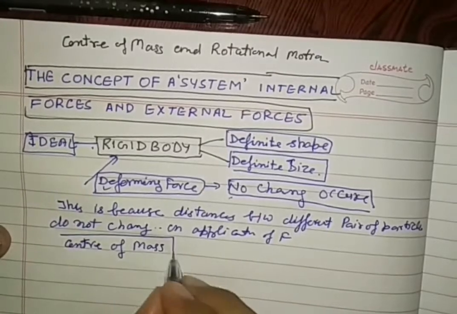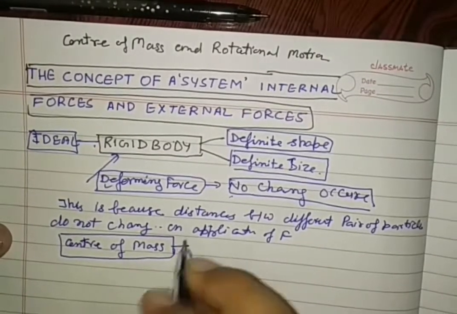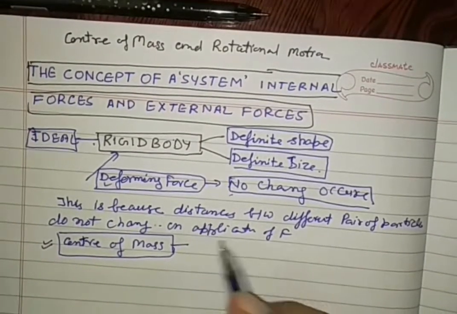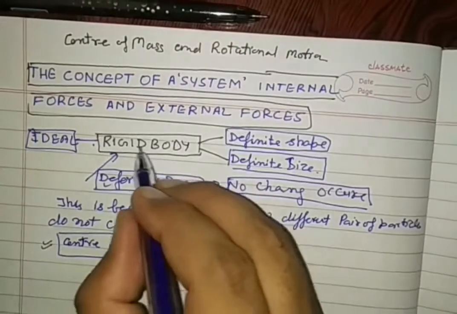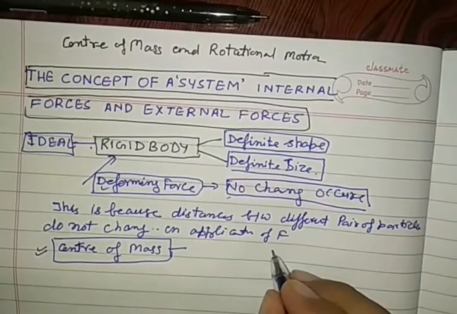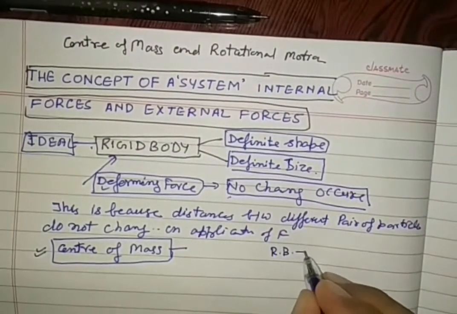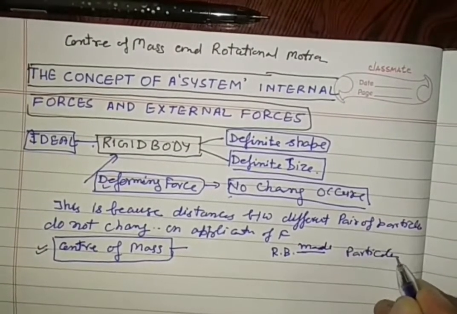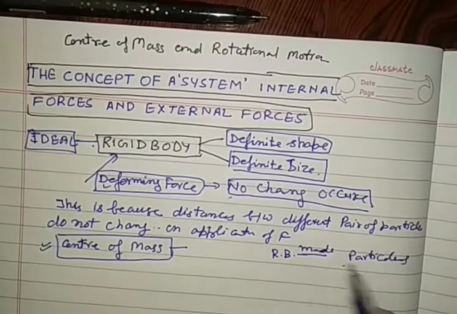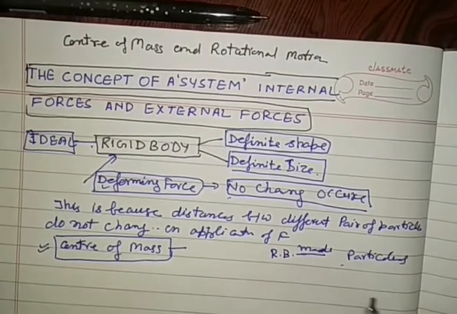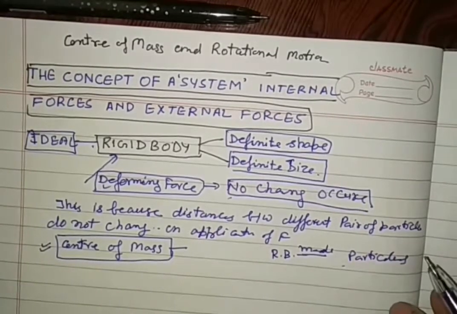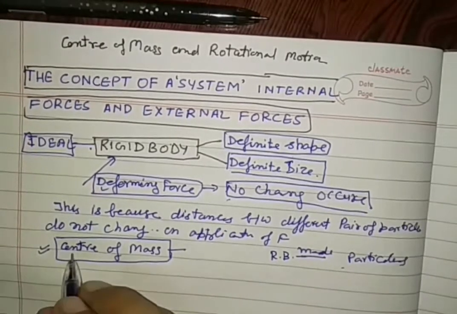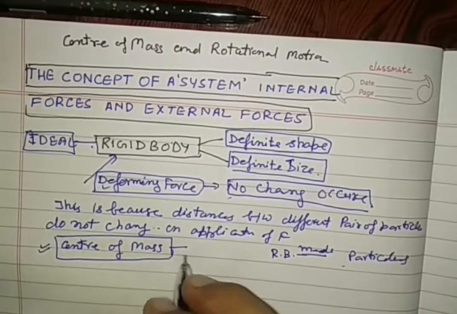If the body is rigid, then the concept of center of mass is also needed. A rigid body is made up of particles, and the distance between pairs of particles does not change. It means it has a number of pairs of particles. So surely there must be a center of mass somewhere.